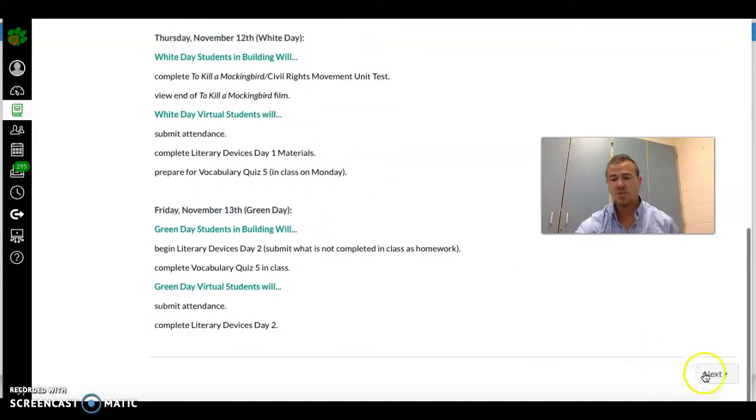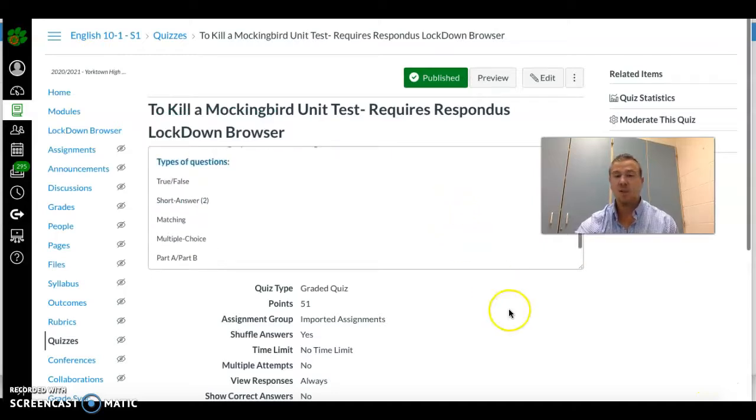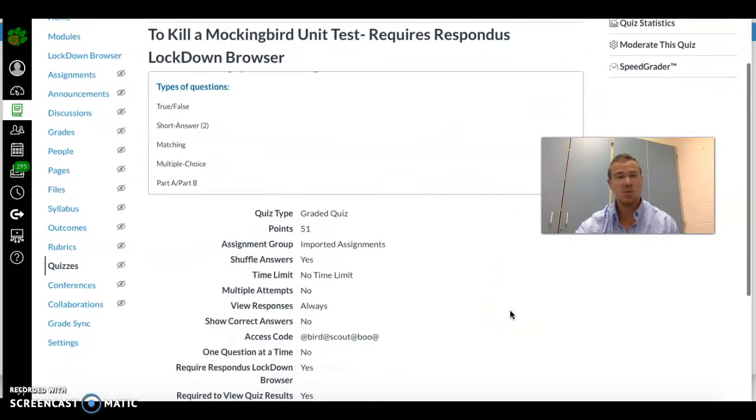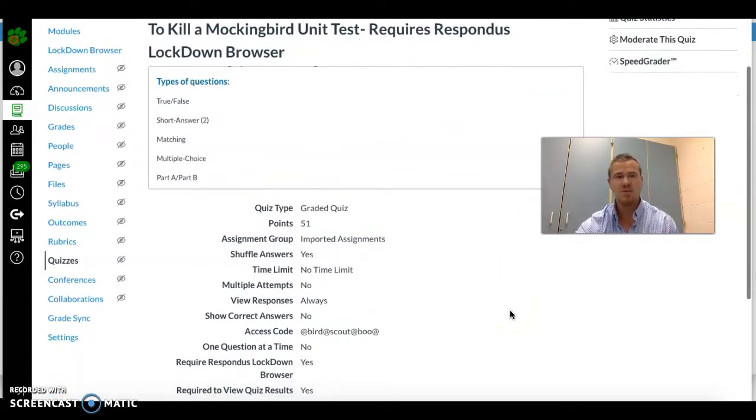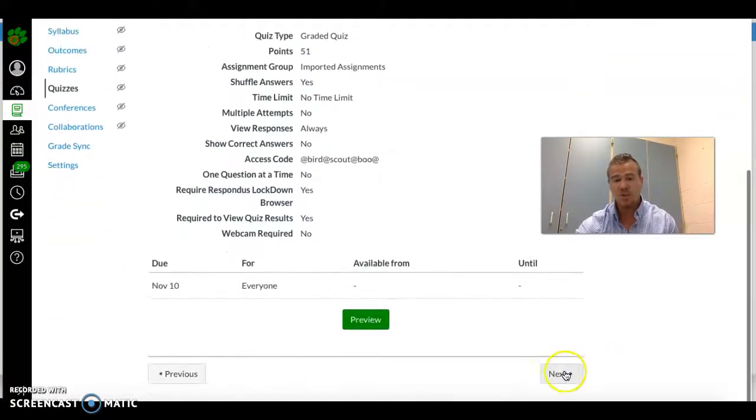So I'm going to just hit next in the module here. And this is the Mockingbird test. Those of you who were in class this week, if you were a White Day student, so it'll be today and Thursday, this will be the main focus of what we're doing here.